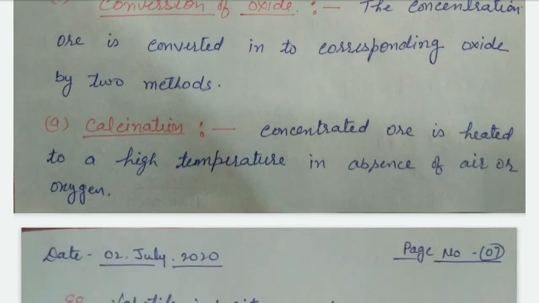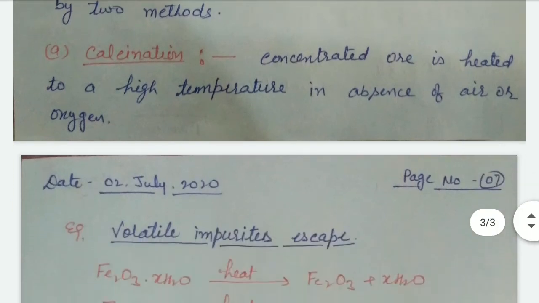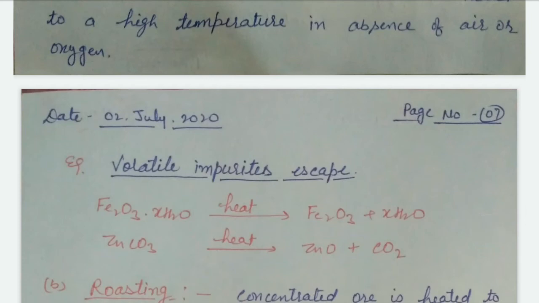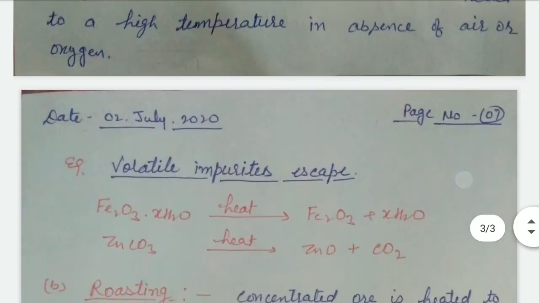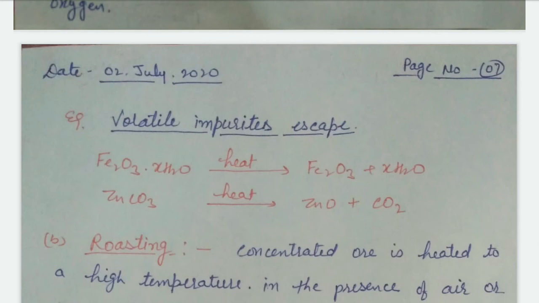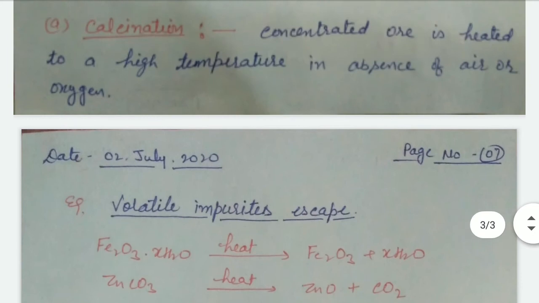In calcination, the concentrated ore is heated at high temperature in the absence of air or oxygen. Generally, calcination removes the volatile impurities. For example, Fe2O3.xH2O, when heated, the water molecules are removed. ZnCO3 converts to ZnO and CO2. It means this process is generally used to form the metal oxide, right?